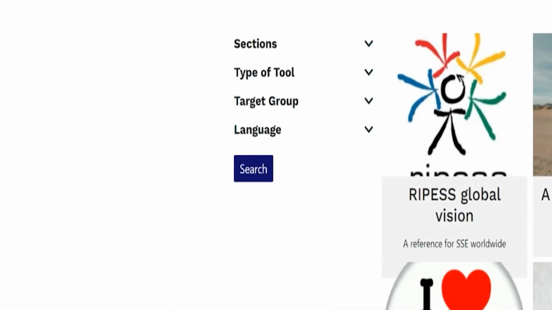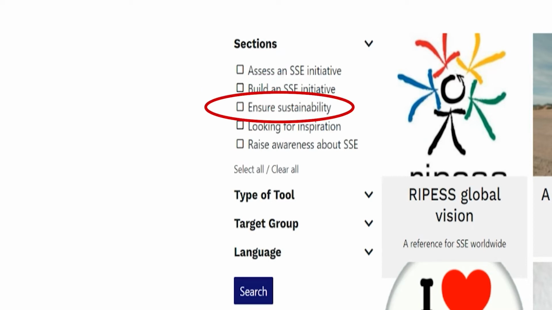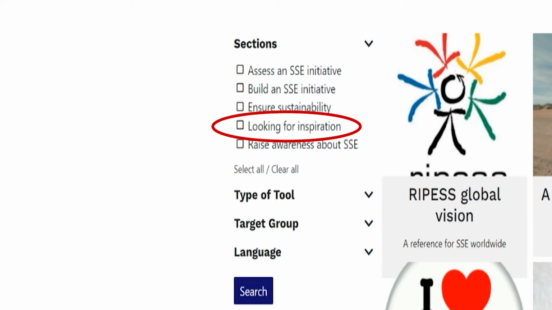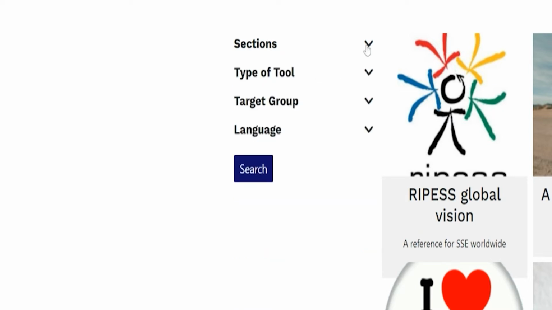Maybe you want to look for the tools according to different sections. So if you want to assess an SSE initiative, if you want to build an SSE initiative, if you want tools to ensure the sustainability, if you look for tools only for inspiration, if you want tools to raise awareness about social and solidarity economy. But you can also search the tools according to their types.